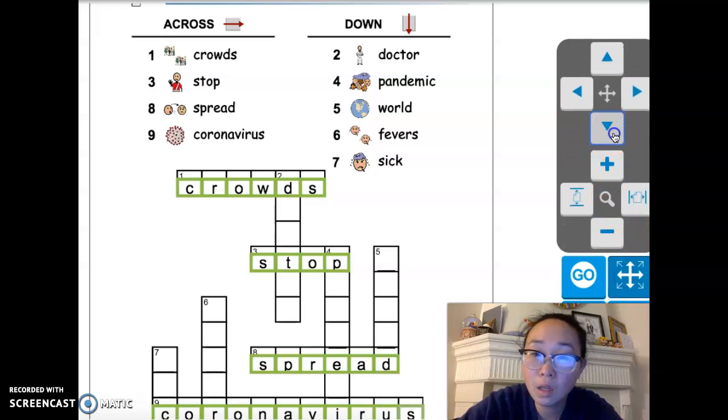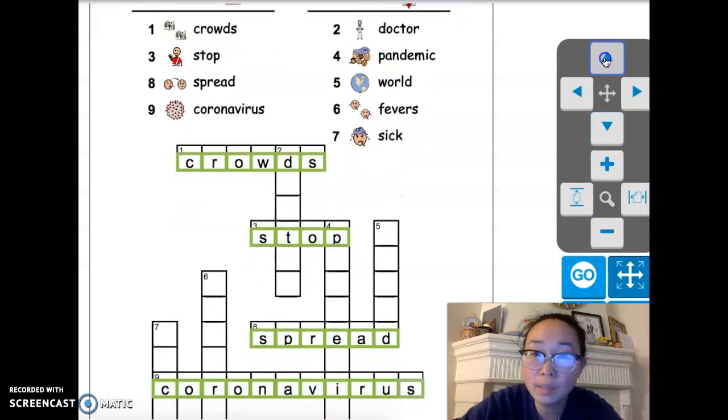Okay, let me lower the page a little bit so we can see some of our other ones. All right. So our next word, now we are going to be going down. So we're going to be going up and down and filling in these words that we see. Okay? So our first word is the word doctor.